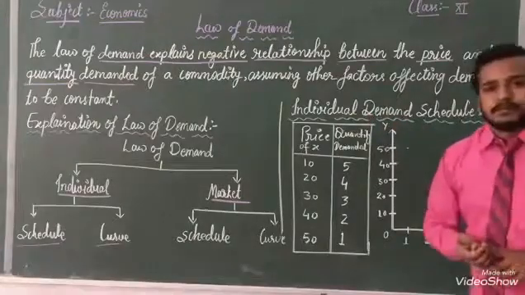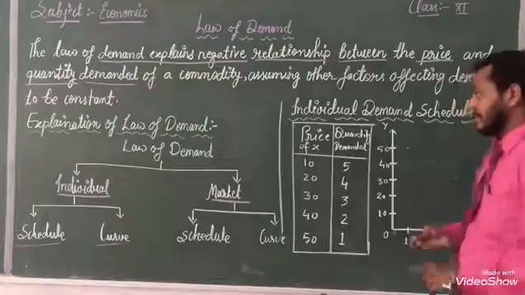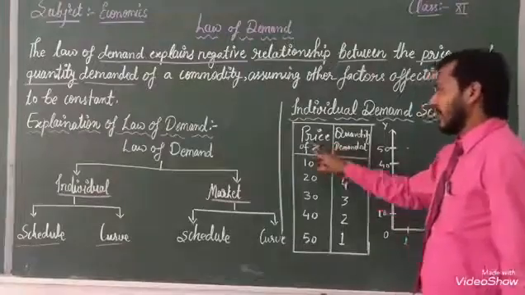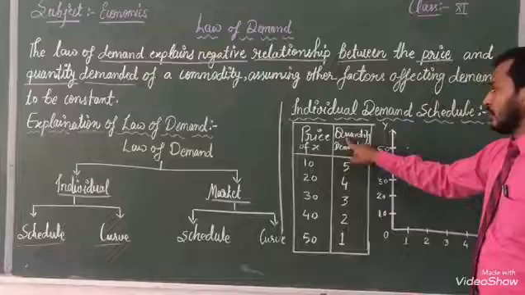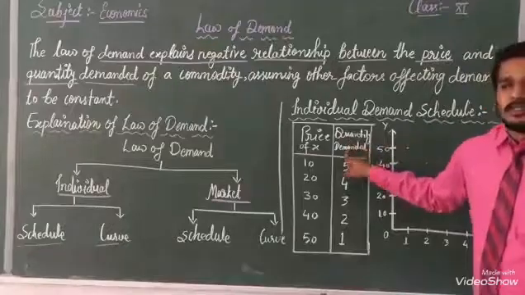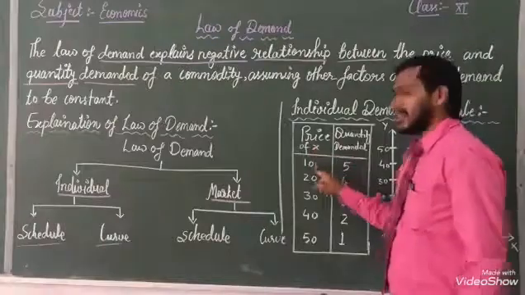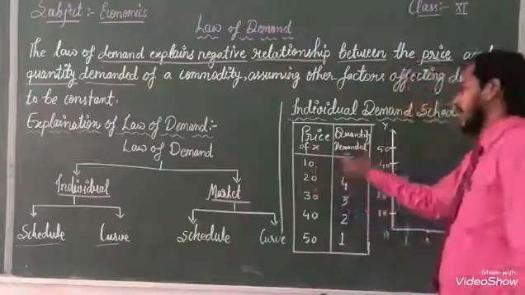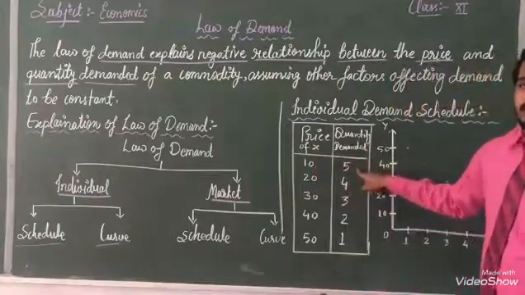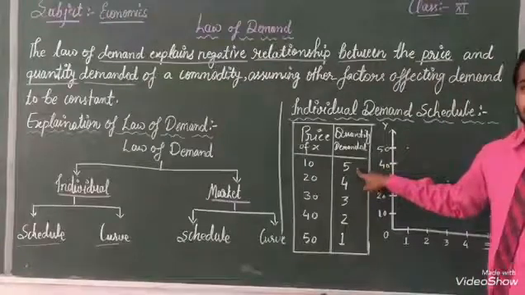You have to see and listen. Here I have written price of X and quantity demanded. For example, when the price of X is 10 rupees, we demand 5 units of goods and services.